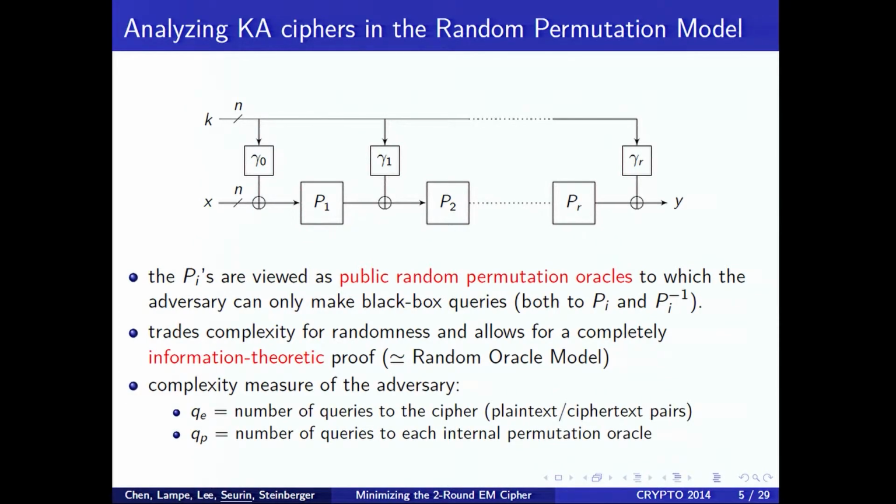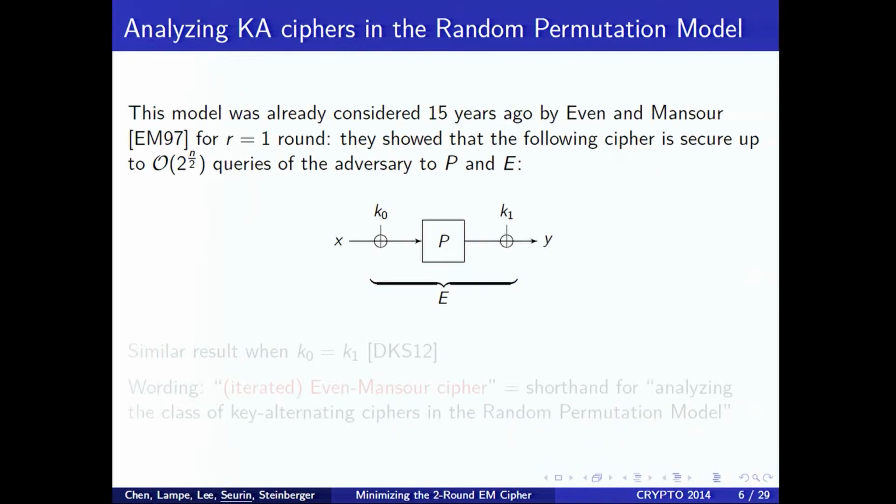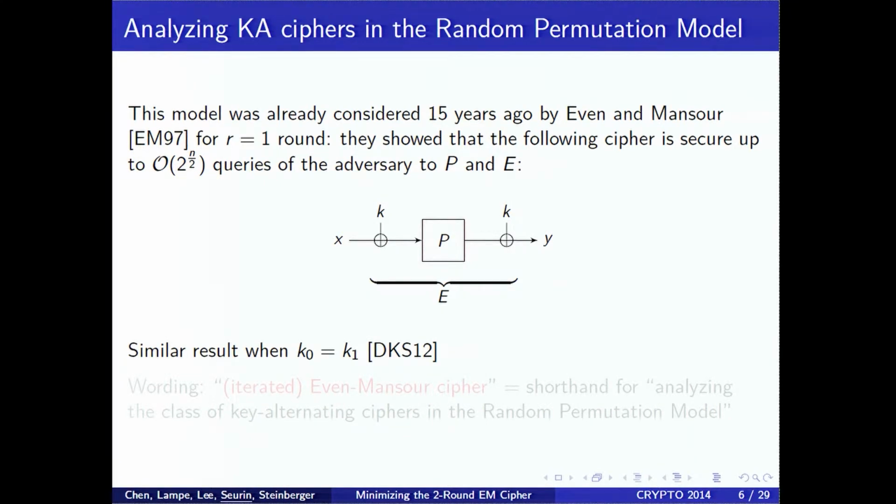The only complexity measures of the adversary in this model are QE, the number of queries to the cipher, or if you prefer, the number of plaintext and ciphertext pairs the adversary acquires, and QP, the number of queries to each internal permutation oracle. This model was already considered a long time ago by Even and Mansour for only one round, and they showed that this cipher is secure up to 2 to the n over 2 queries. In fact, you can use the same key on both sides of the permutation.